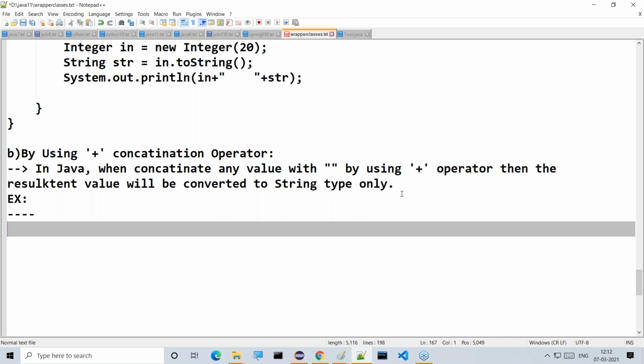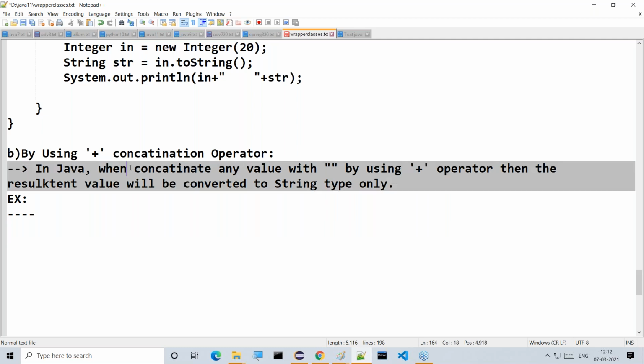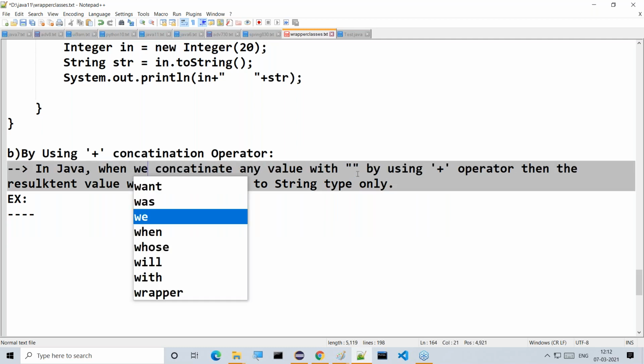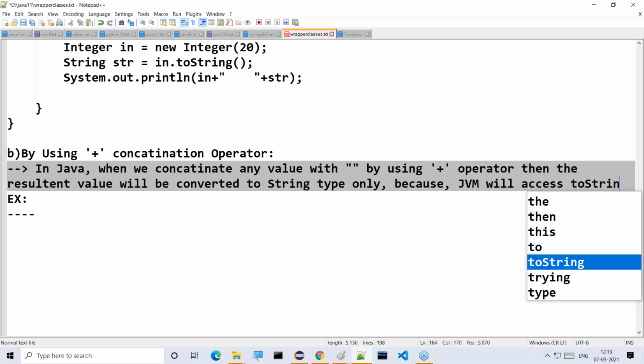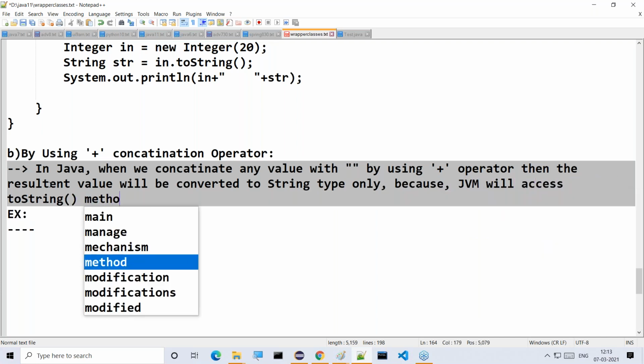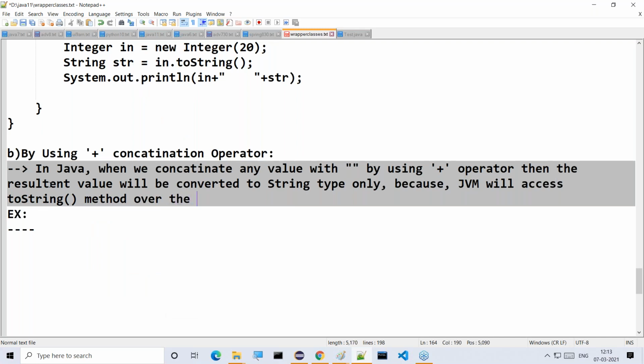One more point: in Java, when we concatenate any value with double quotations by using the plus operator, then the resultant value will be converted to string type only. Why? What is the reason for it? Because the JVM will internally access the toString method over the values.